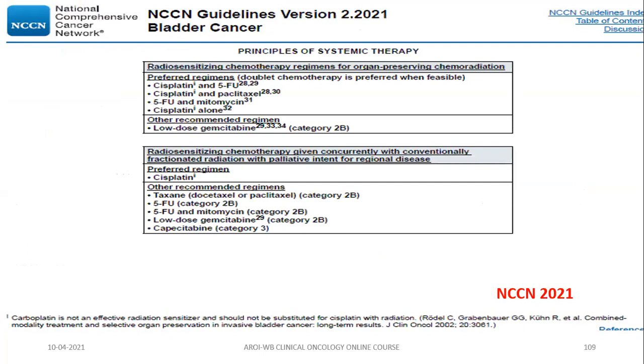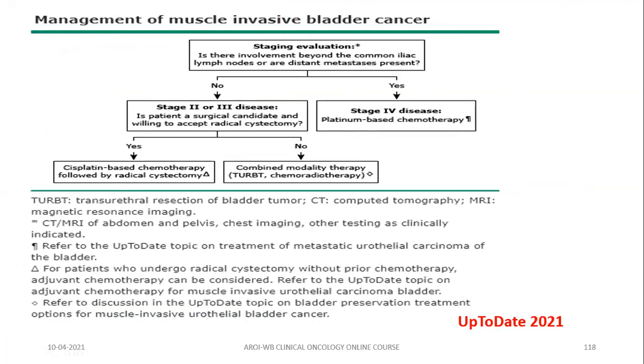Now, what is the concurrent chemotherapy that should be used? Usually a doublet is preferred. That is either cisplatin 5-FU, or cisplatin paclitaxel, or 5-FU mitomycin. So this is the management of muscle invasive bladder cancer. I again repeat, if the patient is a surgical candidate and eligible for cisplatin, definitely give cisplatin based chemo followed by radical cystectomy. If the patient does not want surgery or surgery cannot be done, then there is a combined modality of treatment. There is a maximal TURBT followed by radical CTRT, either split course or continuous course. Usually we prefer a continuous course.